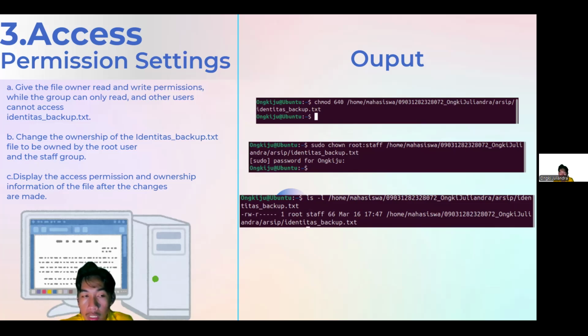Okay, after that, we need to display the access permission. As you can see, when we display the access permission of the identitas_backup.txt file, there's rw-r----- root staff. That means the file identitas_backup is now owned by the root user and the staff group.